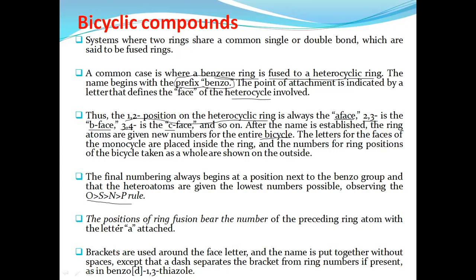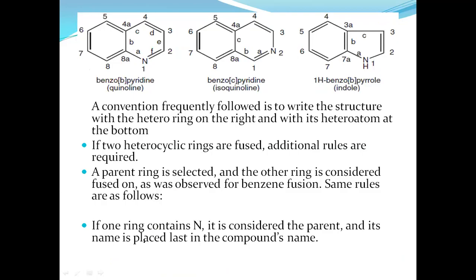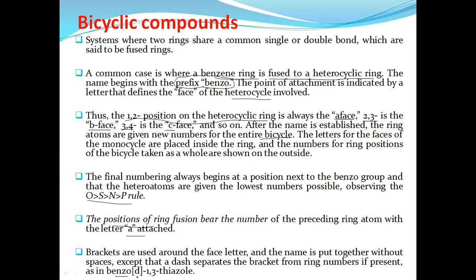Then, which phase is bound with the other rings? That phase is indicated in the letters, and a bracket is used for that phase letter. For example, here, in this example, benzo, this bracket along with D indicates the D phase, meaning the fourth and fifth position of this thiazole is fused with the benzene ring. That type of indication, this D indicates.